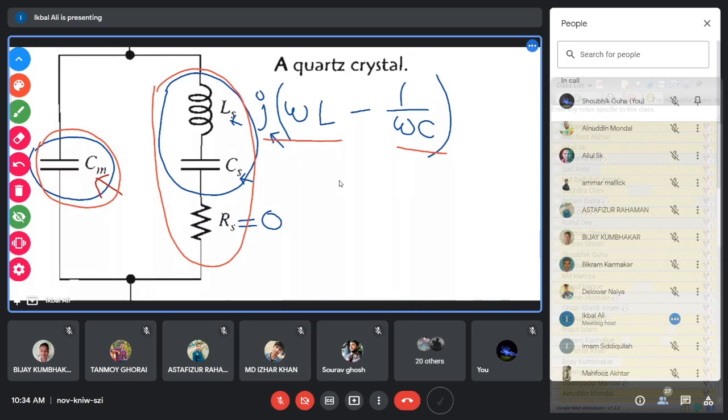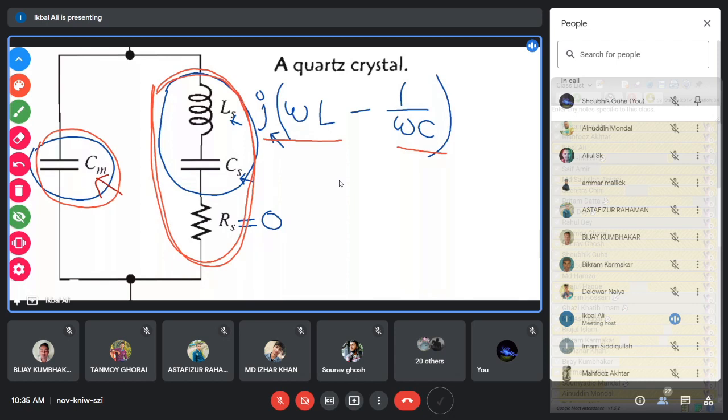So when the parallel resonance actually occurs, this series LCR circuit will become an equivalent inductance, and this capacitance Cm will be in parallel with that equivalent inductance. So that is the condition for the parallel resonance. In case of parallel resonance, this part of the circuit will become inductive. We have assumed that Rs is equal to 0, so forget about the Rs, because we don't need to worry much about the series resistance. Usually it is very low.